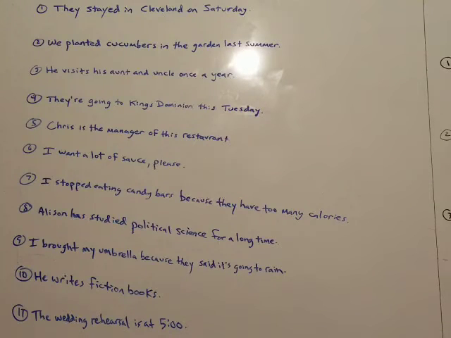So it's going to be taking answers and then making the question out of them.